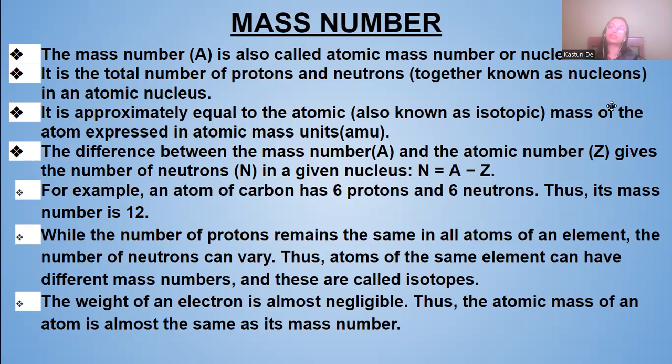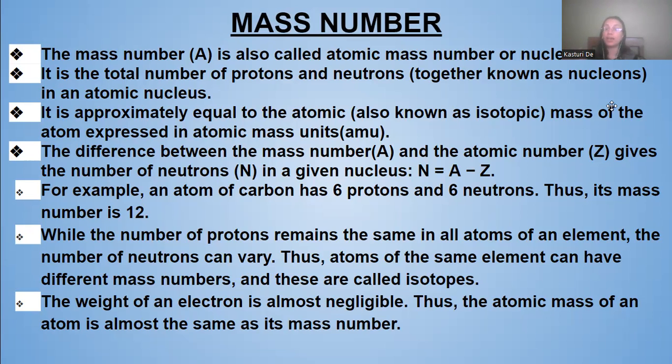The weight of an electron is almost negligible. We know the weight of an electron is 1 by 1837 of a hydrogen atom. So it's very, very less, almost negligible. Therefore, the atomic mass of an atom is almost the same as its mass number.